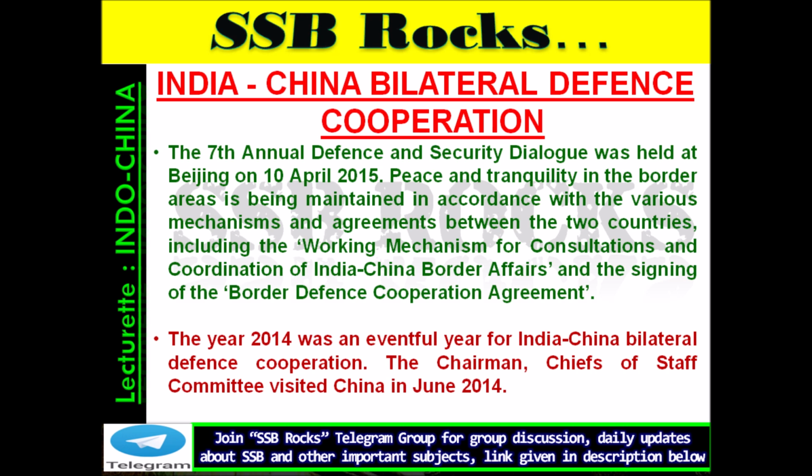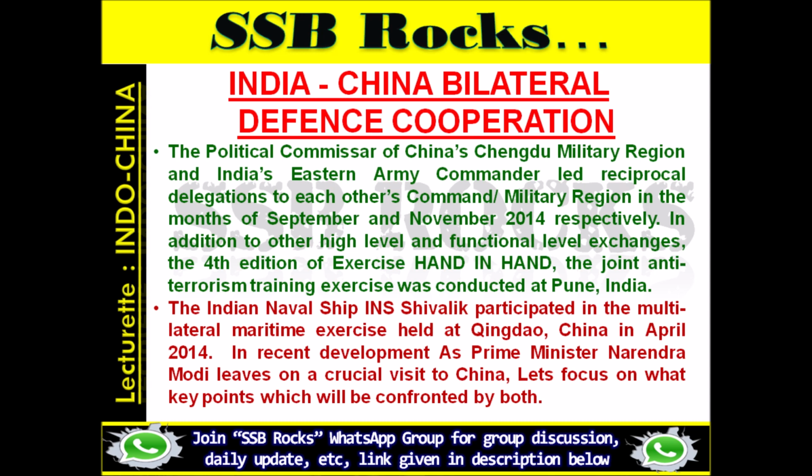Peace and tranquility in the border areas is being maintained in accordance with the various mechanisms and agreements between the two countries, including the Working Mechanism for Consultation and Coordination of India-China Border Affairs and the signing of the Border Defense Cooperation Agreement. The year 2014 was an eventful year for India-China bilateral defense cooperation. The Chairman, Chiefs of Staff Committee visited China in June 2014. The Political Commissar of China's Chengdu military region and India's Eastern Army Commander led reciprocal delegations to each other's command, military region in the months of September and November 2014 respectively.